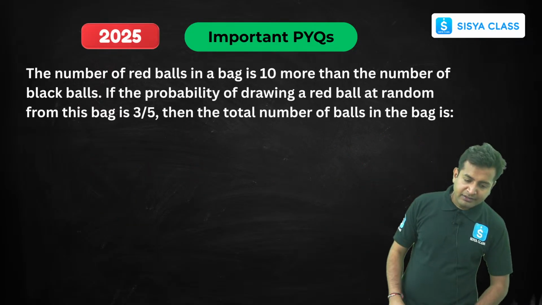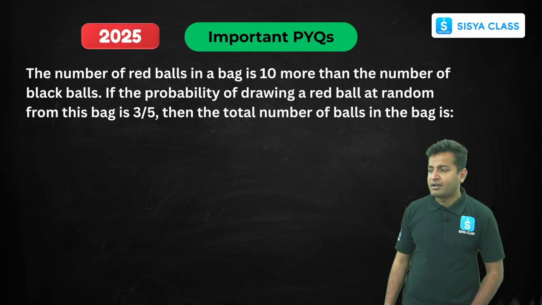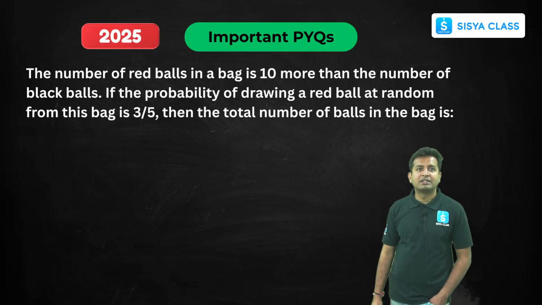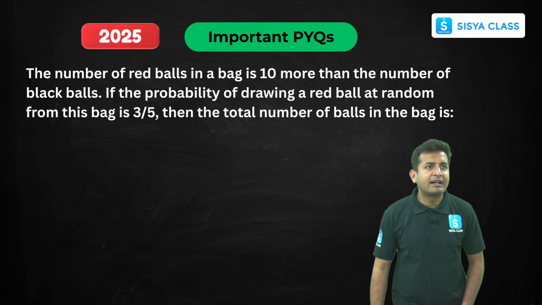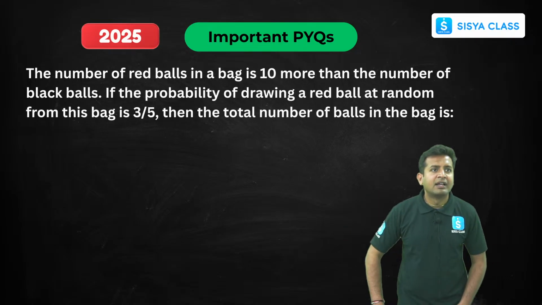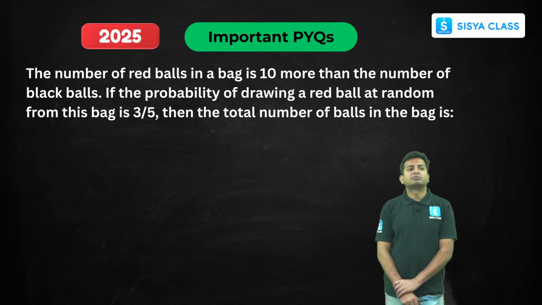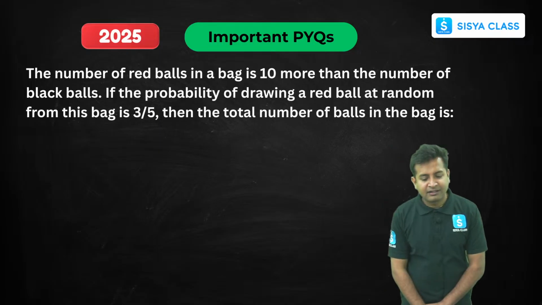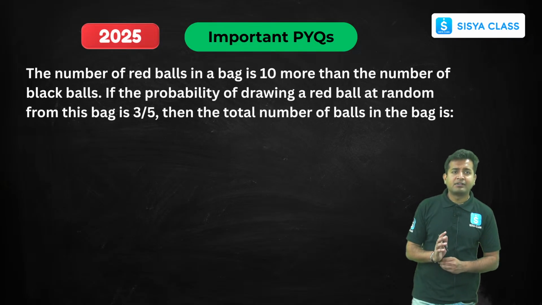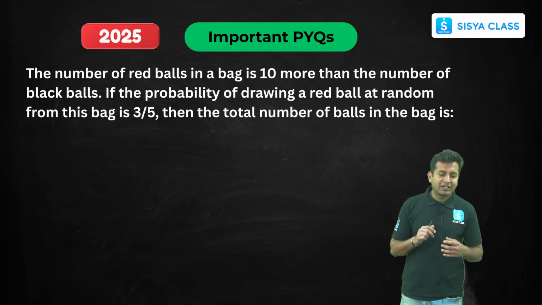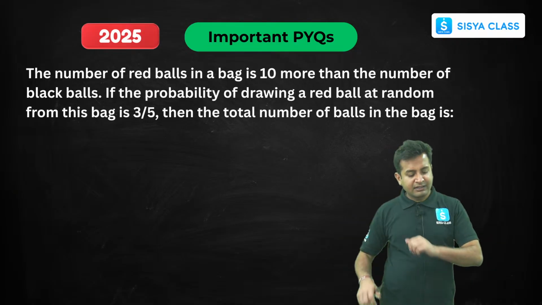Now, let's understand this question. This question was asked last year. The number of red balls in a bag is 10 more than the number of black balls. If the probability of drawing a red ball at random from this bag is 3 by 5, then the total number of balls in the bag is, okay. Now this question is related to linear equations in one variable, so we have to solve it accordingly. You can see that whatever we have studied in 7th, 8th, 9th, even 6th, all the concepts are interrelated, okay.